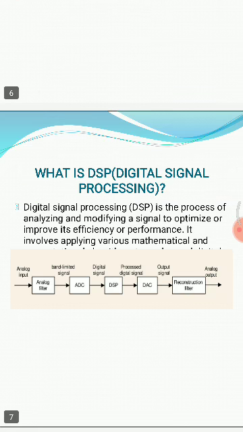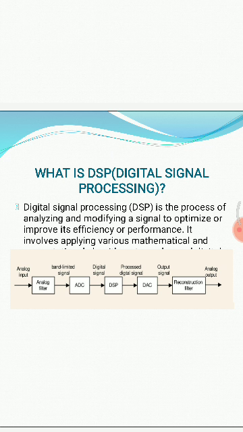So what is meant by digital signal processing? Digital signal processing is a process of analyzing and modifying a signal to optimize or improve its efficiency or performance. It involves applying various mathematical models and functions to the processing of those signals.